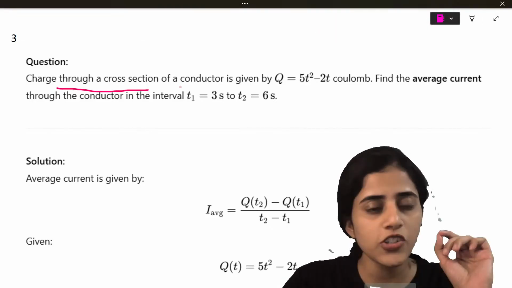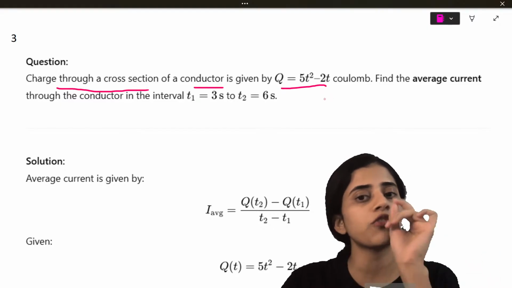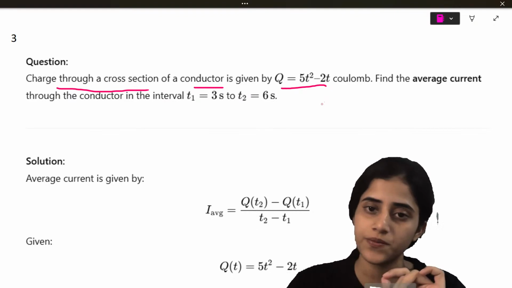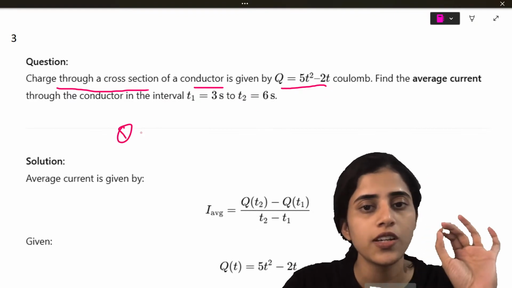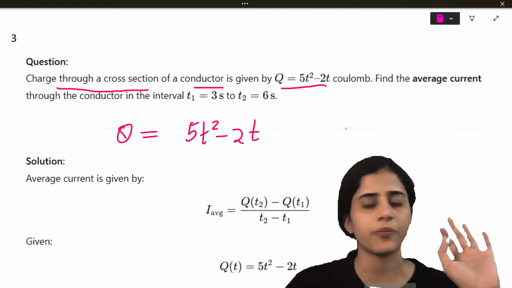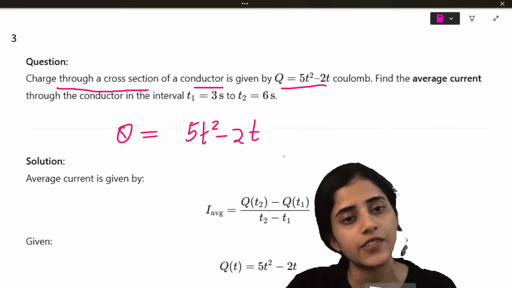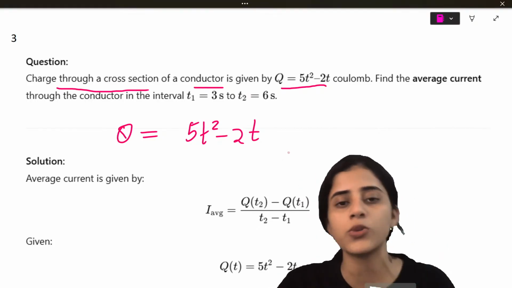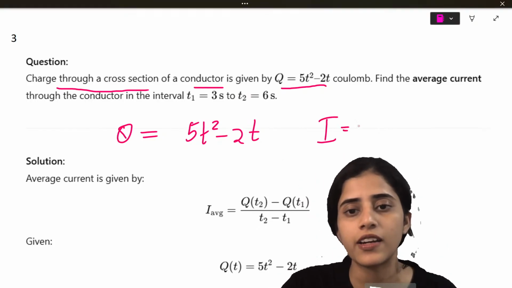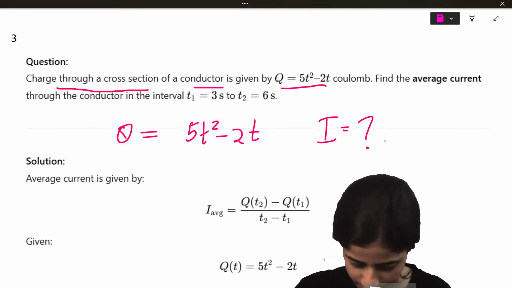Charge through a cross section of a conductor is given by Q is equal to 5t square minus 2t. Okay? The charge Q is what? 5t square minus 2t. Super. Find the average current through the conductor in the interval t1 is 3 seconds to t2 is 6 seconds. So I have to find out the current and the time is between 3 seconds to 6 seconds.